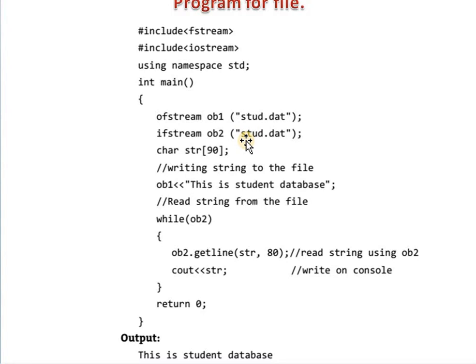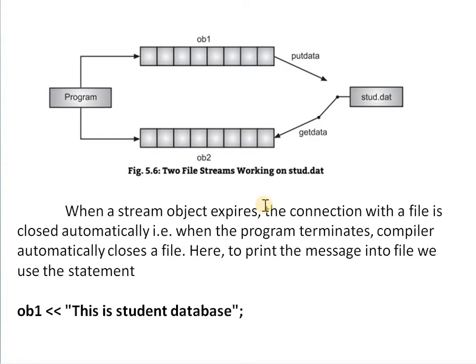And when a stream object expires, then the connection with the file is closed automatically. To print the message into the file, we use the statement ob1 database. This is displayed on a file or the console window.